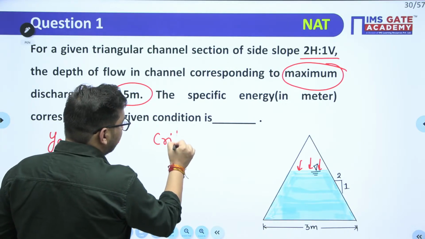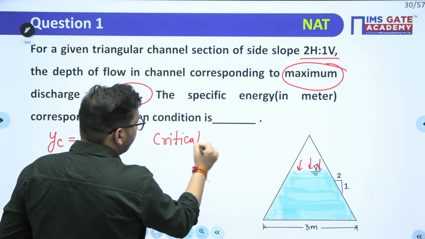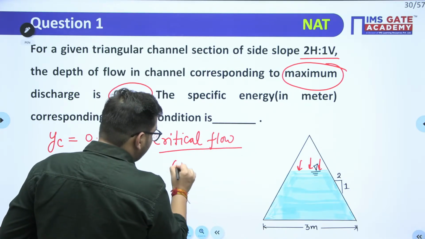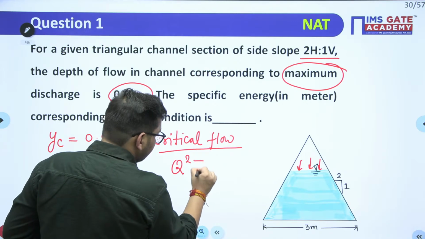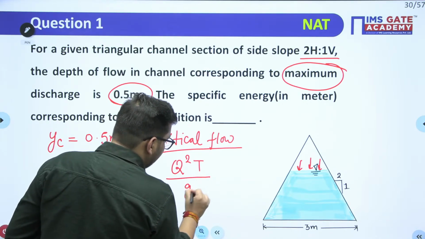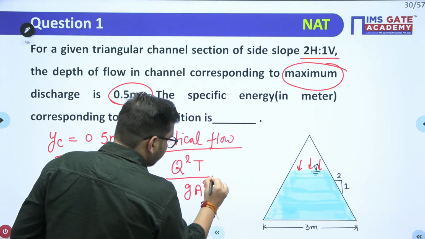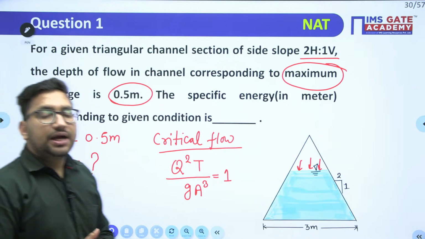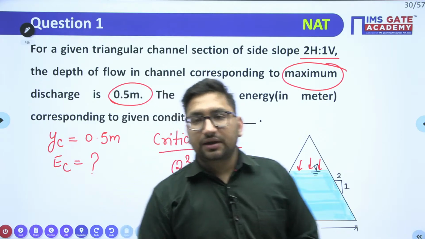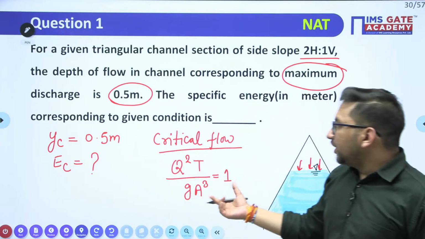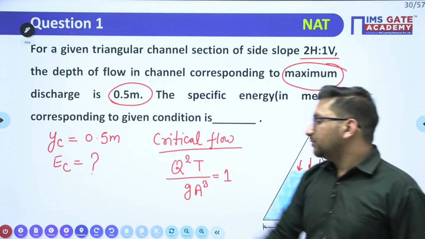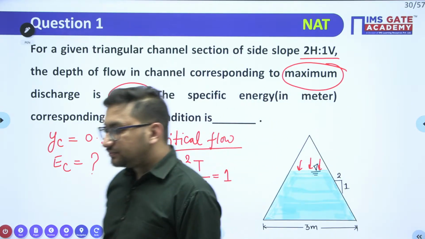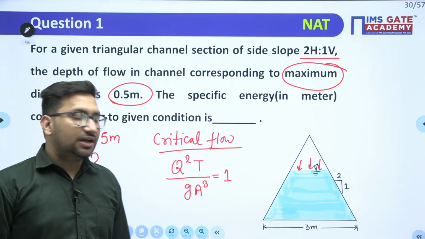We know for critical flow, Q square T upon g A cube is going to be equal to 1. So from here you need to find out this Ec value. How will you find out this Ec value? Try to see how you can find out the Ec value.